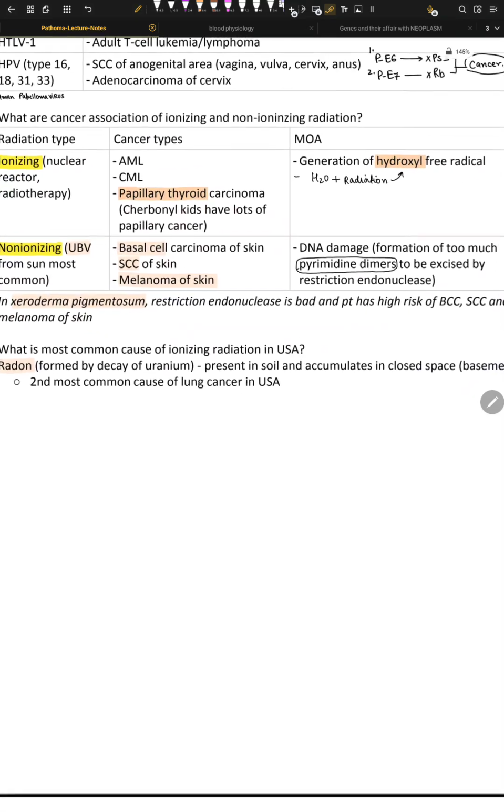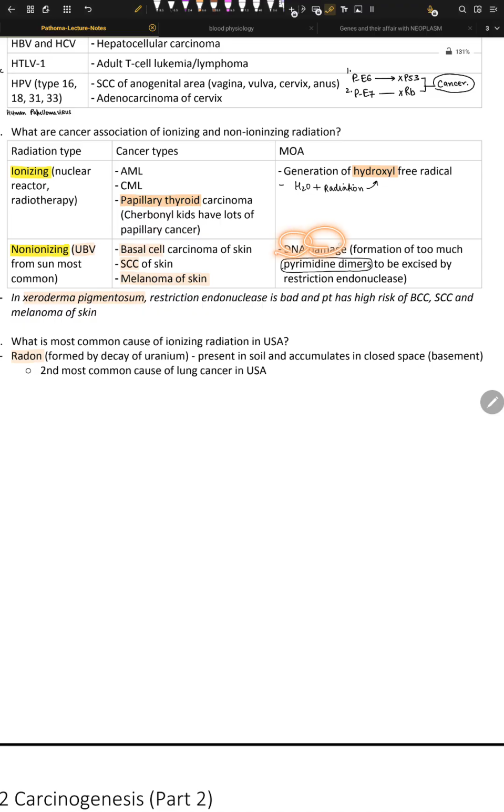So what happens here is that with DNA damage, the too many pyrimidine dimers formed need to be excised, cut by endonucleases, by NER, nucleotide excision repair. These enzymes go and just cut it. So if this system is messed up, you will have basal cell carcinoma of the skin, squamous cell carcinoma of the skin, and melanoma of the skin.